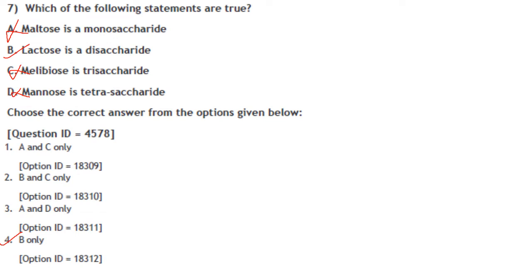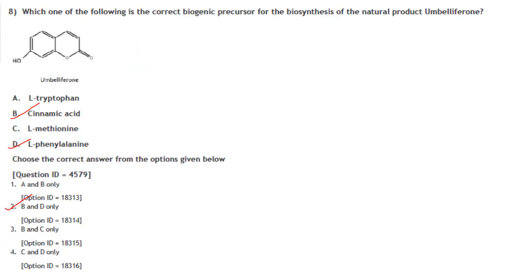Which of the following statements are true? Maltose is a monosaccharide. Maltose is a disaccharide, so that statement is not correct. Lactose is a disaccharide. Yes, lactose, that is correct. Melibiose is a trisaccharide. Melibiose is a disaccharide. It is not a trisaccharide, so this statement is also not correct. Mannose is a tetrasaccharide. Mannose is a monosaccharide, so this statement is also not correct. So the answer is B only. So option 4 is the right answer.